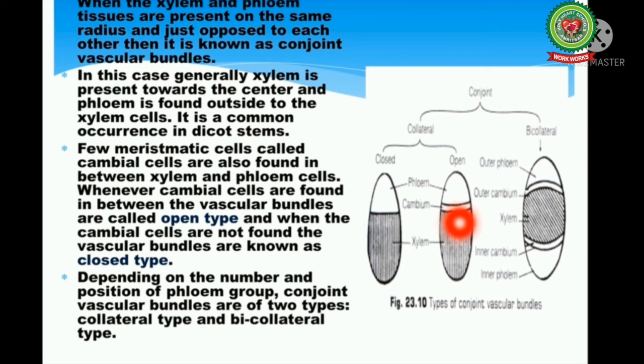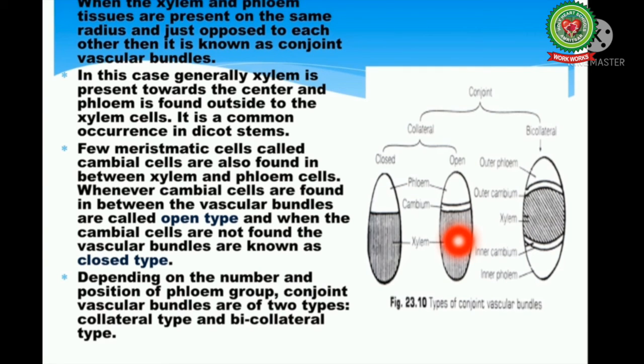Few meristematic cells called cambial cells are also found in between xylem and phloem. Whenever cambial cells are found in between the vascular bundles, they are called as open type, and when the cambial cells are not found, the vascular bundle is known as closed type.